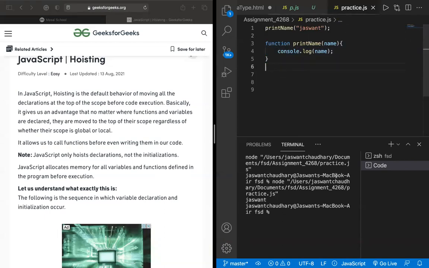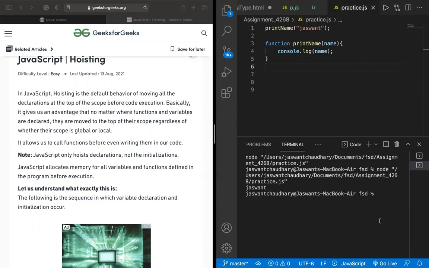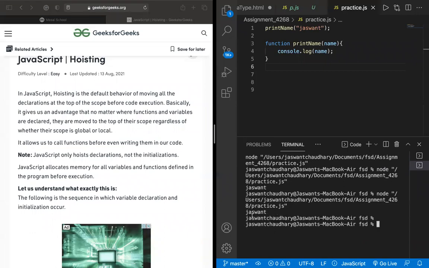Even then, if you execute it, it won't show you any error. It will simply print. You can see it has printed the name that you have passed. So this thing is happening here, okay, right?